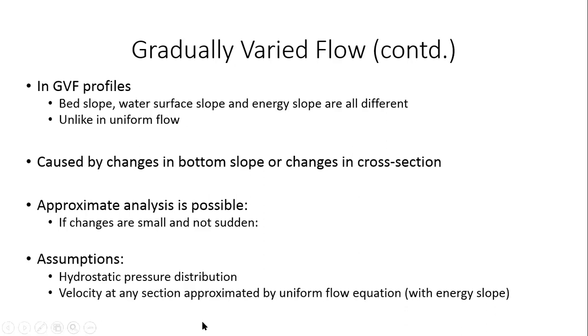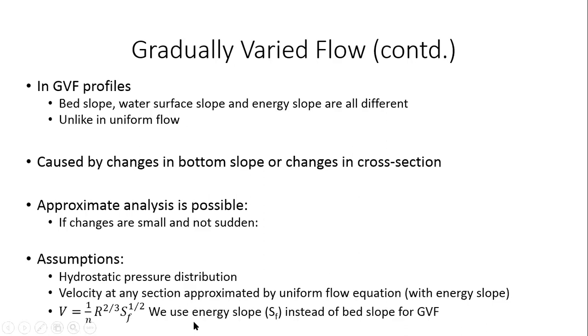So when I say velocity approximated by the uniform flow equation with the energy slope, what I mean is simply this. Okay, so you remember the Manning's equation, V equal to 1 by n R power 2 by 3 S naught power half. But instead of using S naught power half, I use Sf power half, right? So this Sf power half is simply the energy slope, right? Just like S naught refers to the bed slope, Sf refers to the energy slope. Like I said here, bed slope, water surface slope, and energy slope. So this Sf refers to the energy slope, right?